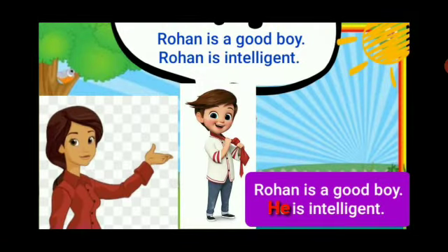Here I have taken an example from the book. Rohan is a good boy. Rohan is intelligent. In these two sentences, we can see that the name Rohan is repeated again. But when we will use pronoun, the sentence will change like this. Rohan is a good boy. He is intelligent. Here, he is a pronoun.